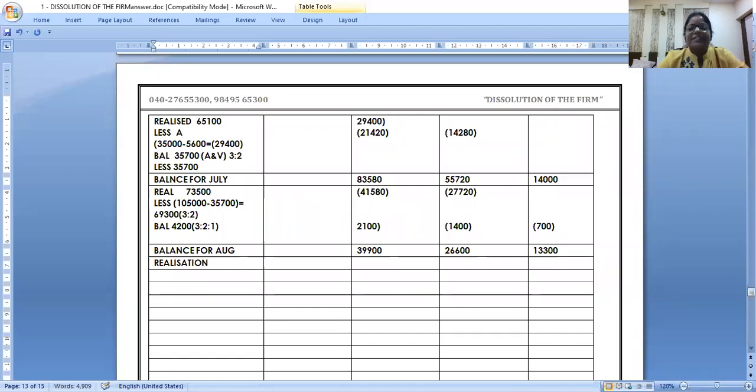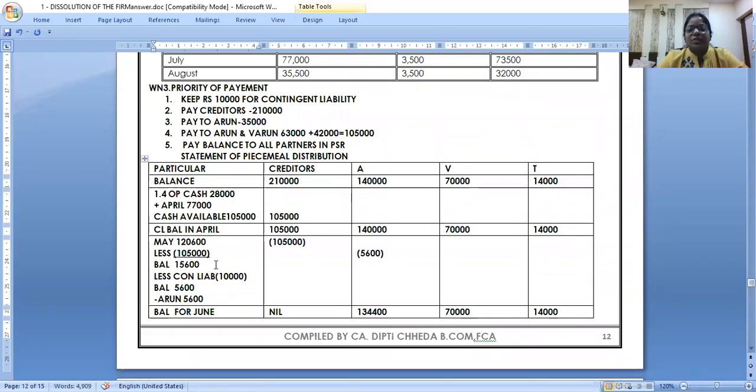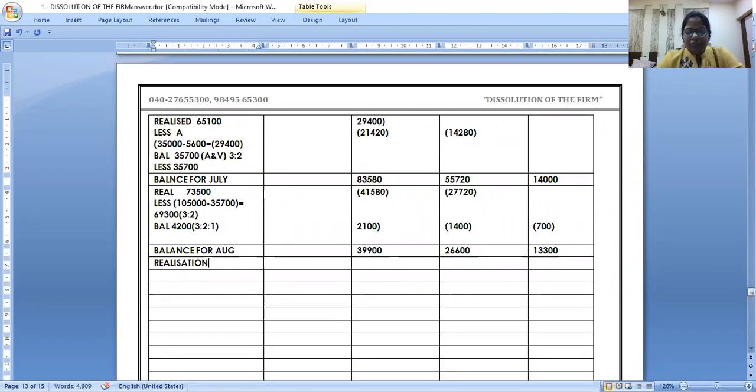What is the realization of August given to you? 32,000. Easy. No need to do it first for them. Give 32,000 to all the three ratably. Anyone is having any doubt? Unmute and ask, please, ma'am. We are not getting this calculation. Ask. 32,000 in the ratio of 3/6, 2/6, 1/6. How much is it coming?